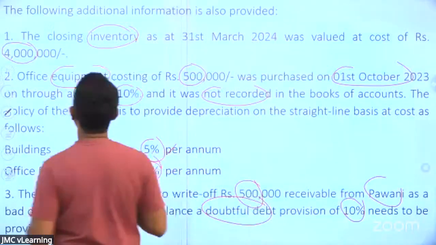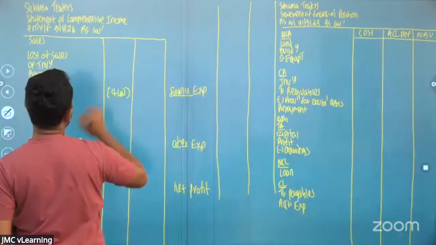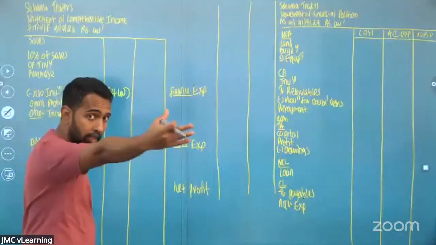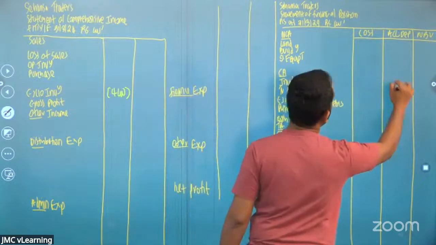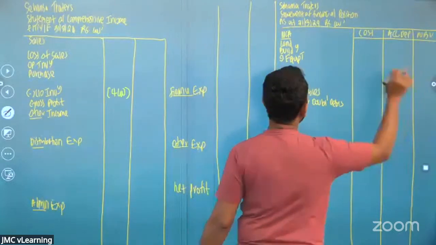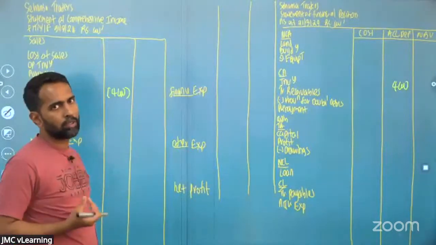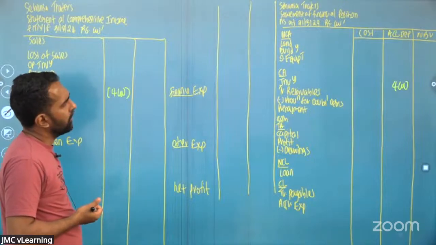So closing inventory, we have to remove minus 4,000, credited to cost of sale. Your inventory is going to bring cash in the next year. That's an asset. So debited to inventory 4,000. Debited to inventory, credited to cost of sales. Right? Look at the next one.